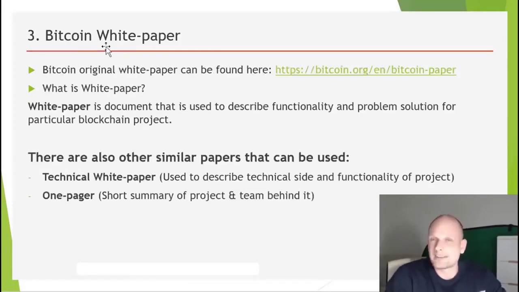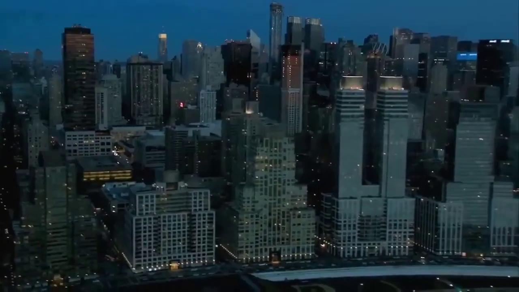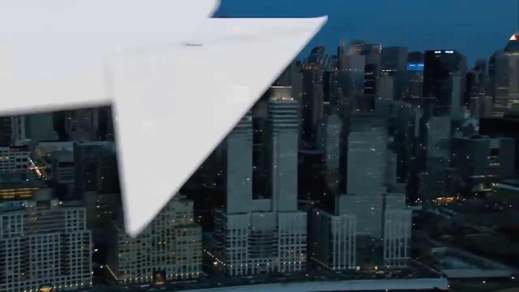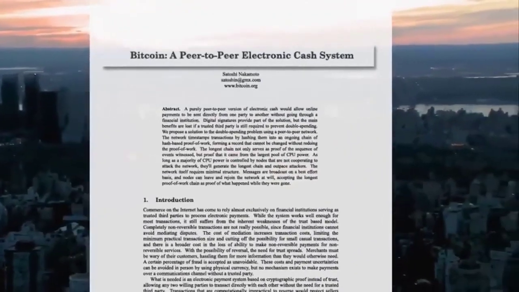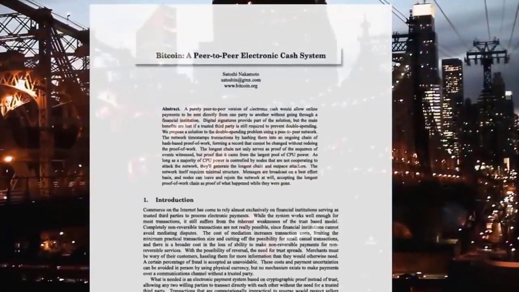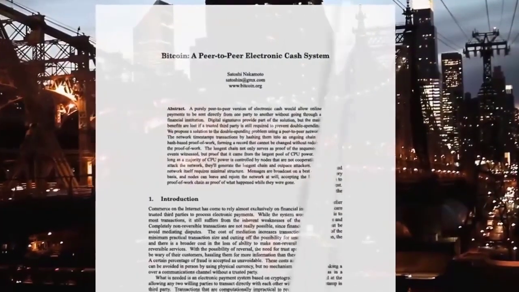Bitcoin white paper. What is Bitcoin white paper? And this does not apply only to Bitcoin, because there are other cryptocurrencies like Ethereum, like Neo, and many more. There are about 2,000 cryptocurrencies now being developed and created already, and they all have a white paper.